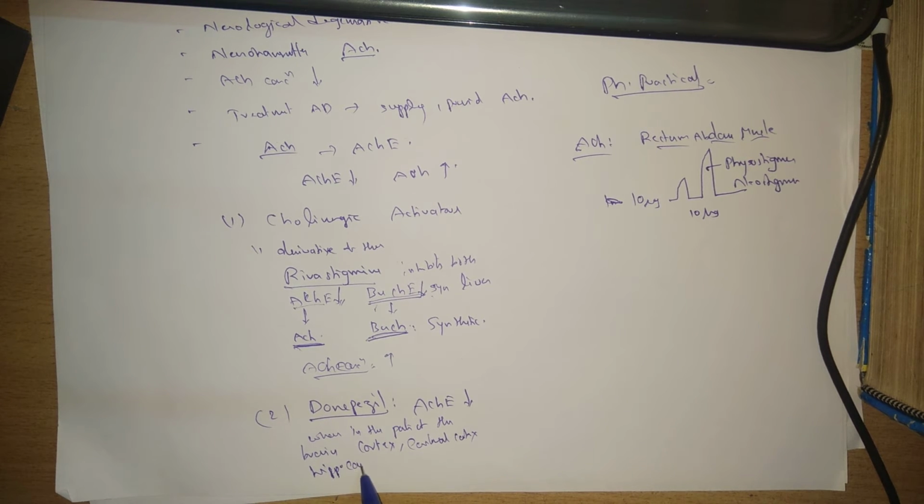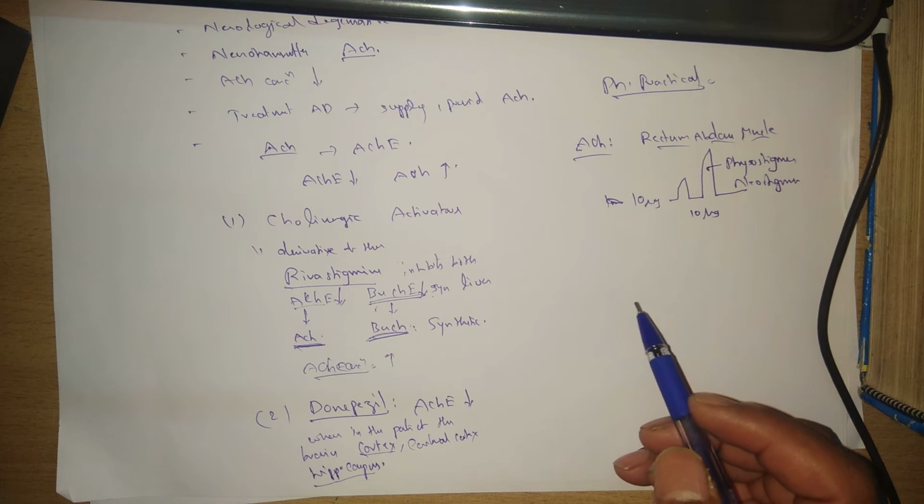We already discussed the importance of the hippocampus in Alzheimer's disease. So donepezil specifically increases the acetylcholine concentration in the cortex and hippocampus, and we know the importance of these areas in Alzheimer's disease.